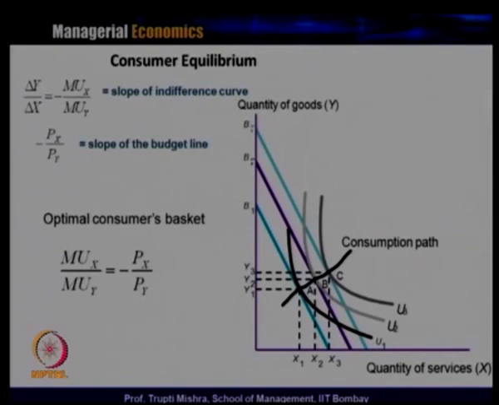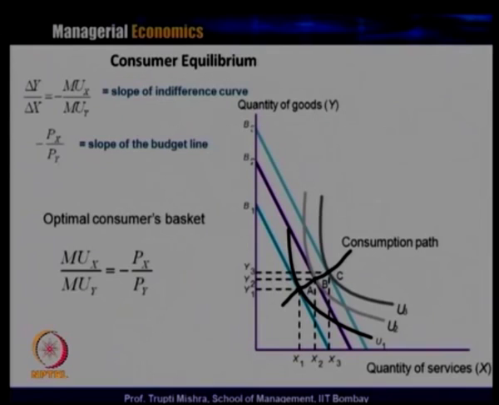Similarly, when the income of the consumer increases from B2 to B3, the consumer again can achieve a higher level of satisfaction by choosing a combination on indifference curve 3, that is U3. So, if you join these 3 points A, B and C, we get a path which is the consumption path.